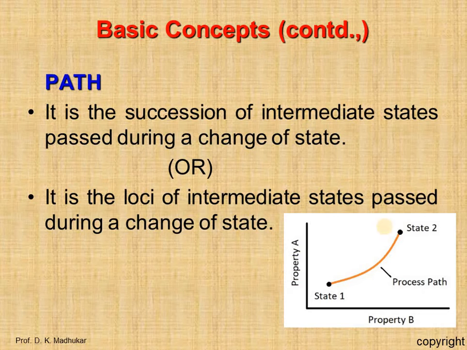We can see a state 1 going to a state 2. This is property A and this is property B on the x-axis. While going from state 1 to state 2, it passes through a succession of intermediate states. So this is the path.